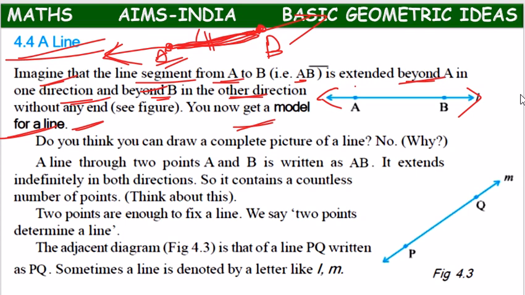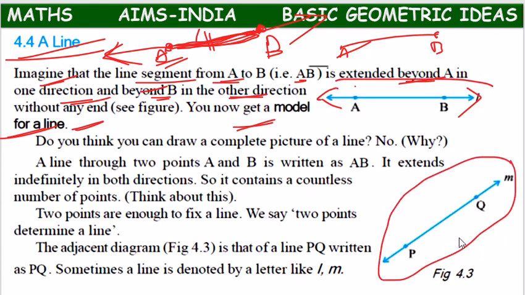So here, children, can you draw a complete picture of line, children? Line segment means like this we are able to draw A, B, AB. So this is line segment. But this line or this line, is it complete line, children?